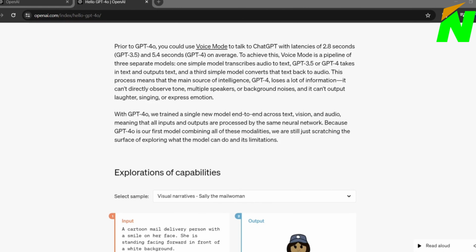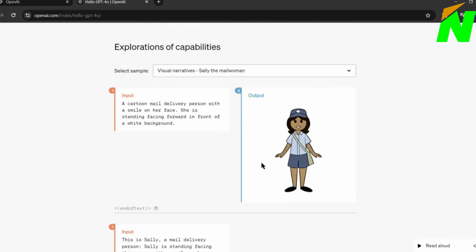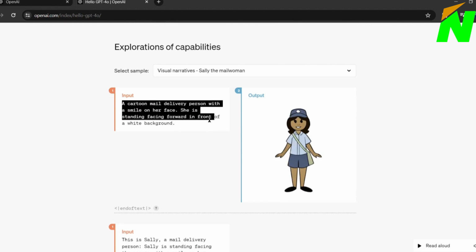GPT-4o has capabilities of visual narratives. You just have to enter the text prompt, and GPT will create a visual narrative for you. This is an example. When you enter a text prompt like, a cartoon mail delivery person with a smile on her face, standing facing forward in front of a white background, GPT-4o output will look like this.